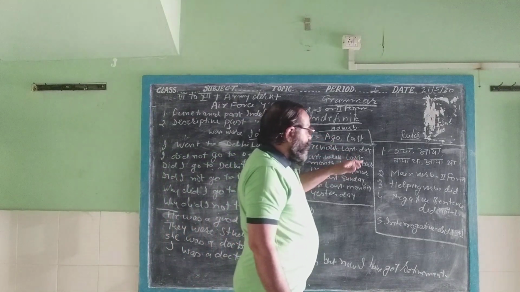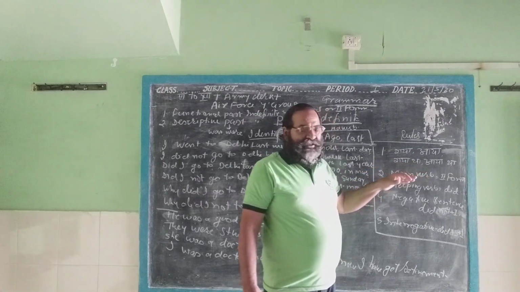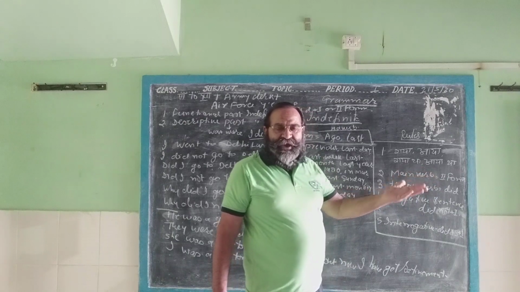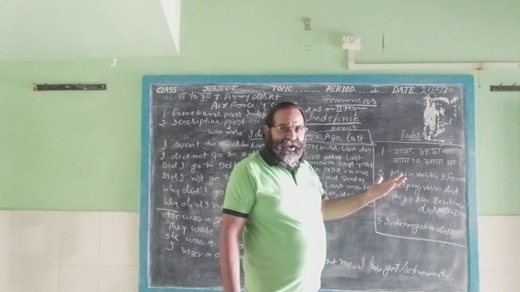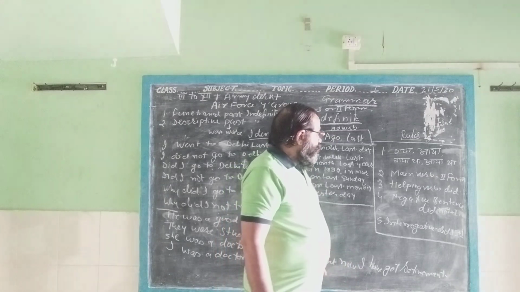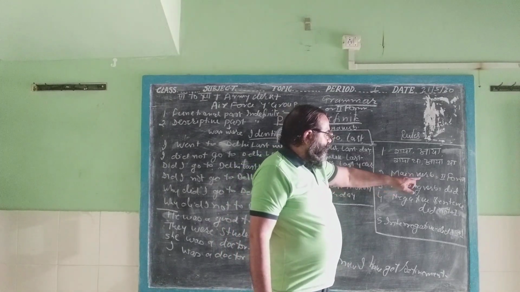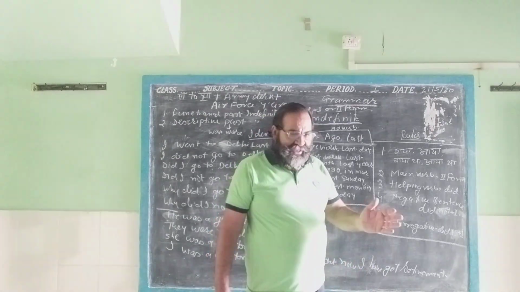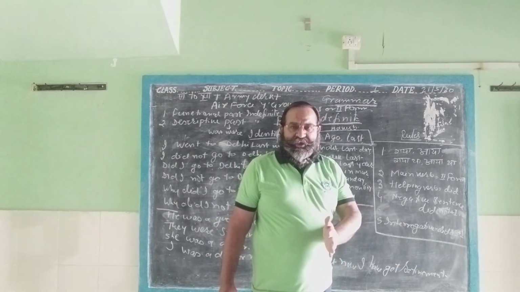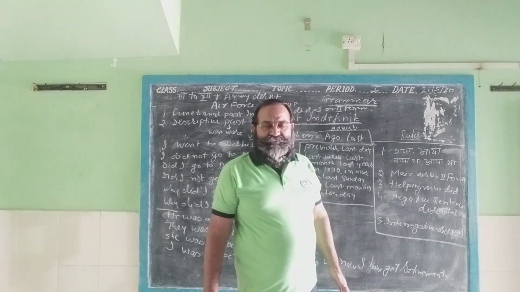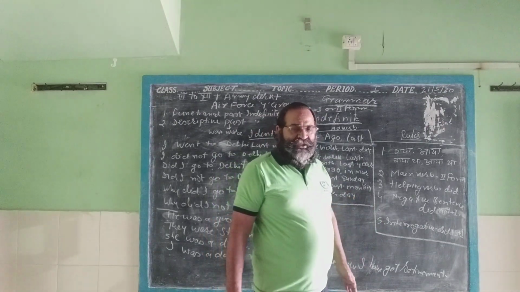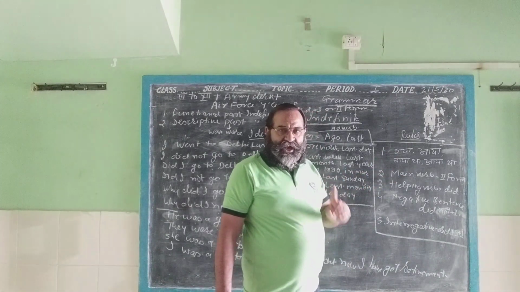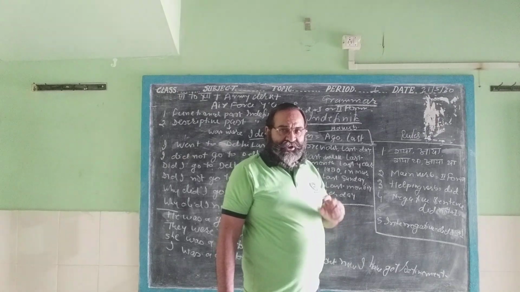In past indefinite, at the end of the Hindi sentence you will find गया, आया, गया था, आया था, etc. You will find आई थी, गई थी. And the second form of the main verb will be used, like write, wrote, cook, cooked. Wrote and cooked is the second form of the main verb. This will be used in the past indefinite tense if the sentence is affirmative, not negative or interrogative.